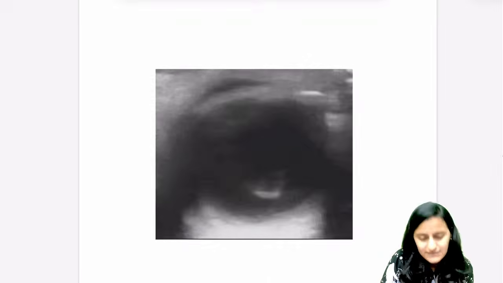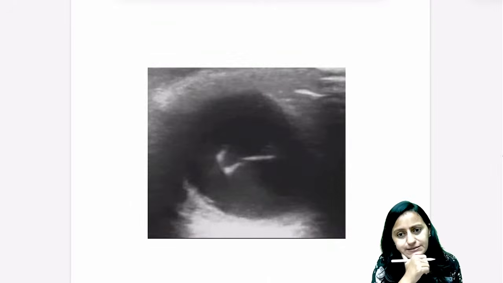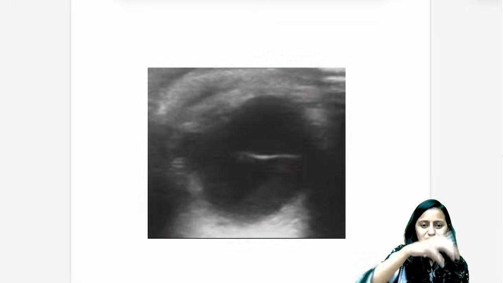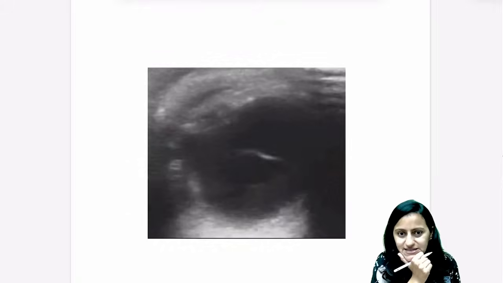Look at another B scan video. What are you seeing here? This rotation movement is basically the patient doing the eyeball movement. And what are you seeing there?